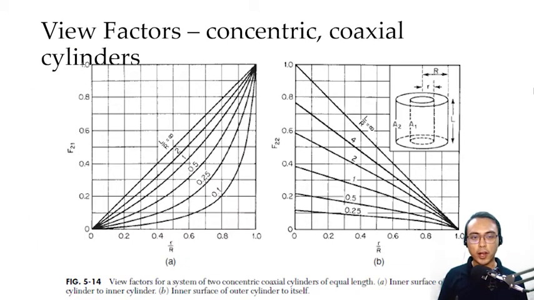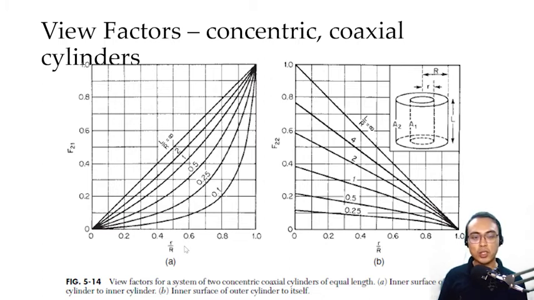Next, we have the view factors for concentric and coaxial cylinders. These are cylinders that are nested within each other, which share the same axis. For this system, we could either solve f21 or f22. f21 is the view factor representing the fraction of the radiation coming out of area 2 that is being absorbed by area 1, and then f22 is the self-view factor, okay? Because area 2 will also be able to see some of its area.